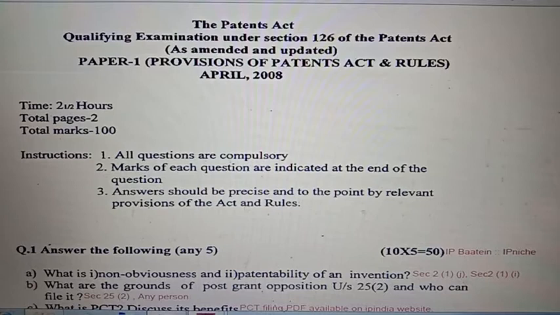Question number 1A, what is non-obviousness, and 2 is patentability of an invention. For non-obviousness, kindly see section 2(1)(j), that is it must have an inventive step. And second is patentability of an invention, kindly see section 2(1)(a). There are only 3 important criteria for patentability. First, it should be novel, there must be an inventive step, and the invention must be capable of industrial application.